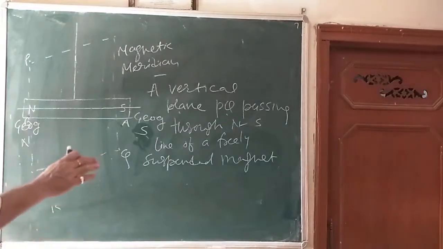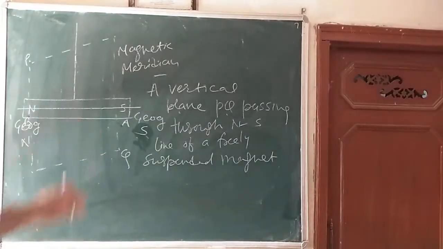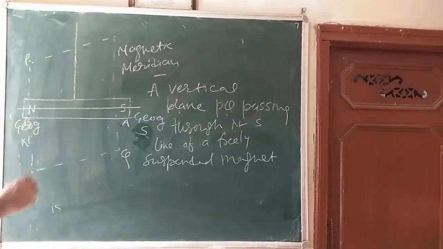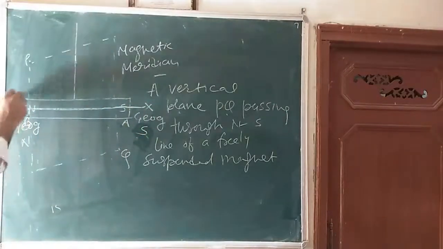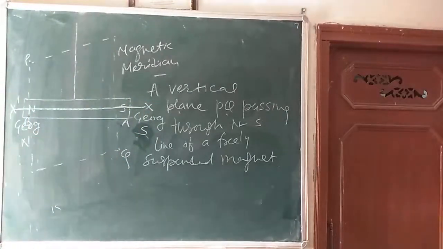So dear children, we can see with this diagram. This line you are seeing here, X dash, is called the magnetic axis. So draw this figure.